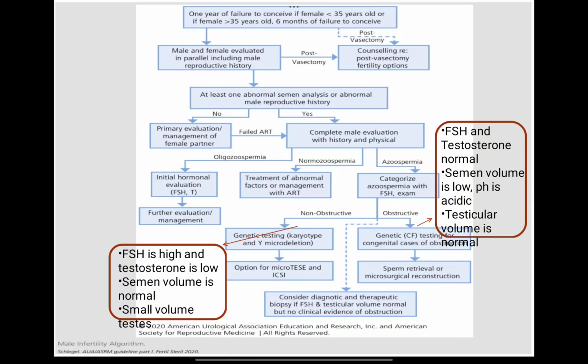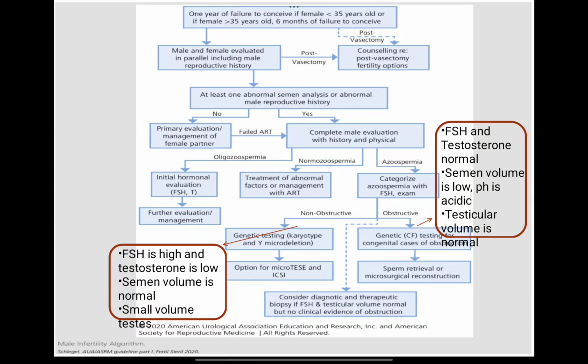And when we check the hormones in this patient with non-obstructive azoospermia, FSH level is very high because sperms are not being made, so there is positive feedback to the pituitary and it releases an increased amount of FSH, and testosterone is low, semen volume is normal, and testes are shrunken in size, meaning small volume testes.